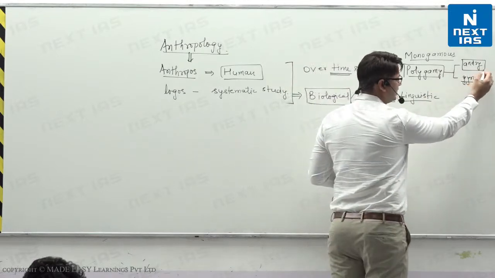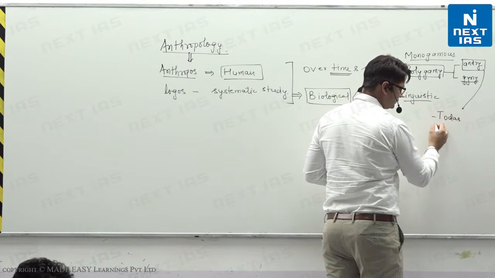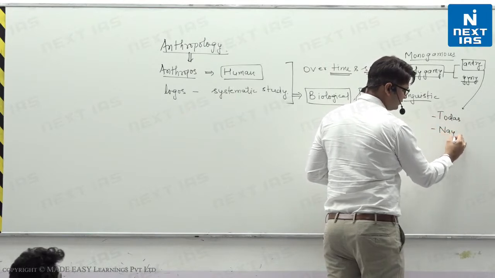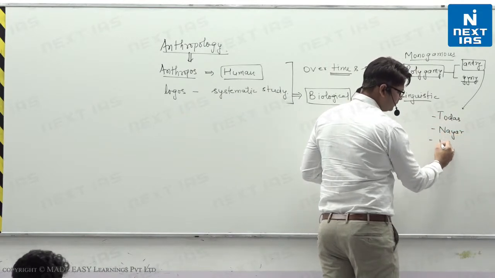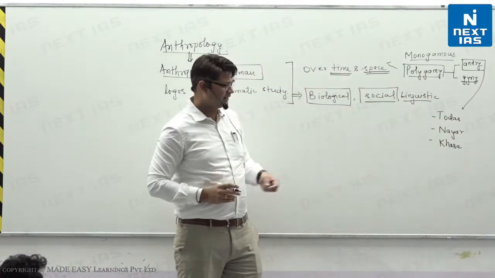The examples of polyandry: it is found among Todas of Nilgiri Hills. It is found among Nayar of Kerala, right? It is found among Khasa of Jonsar Bawar, right?